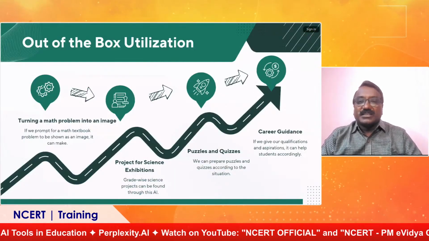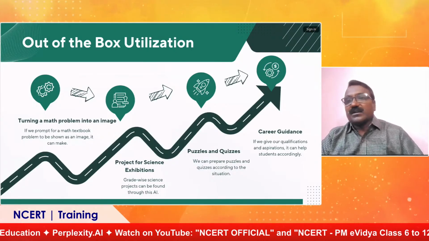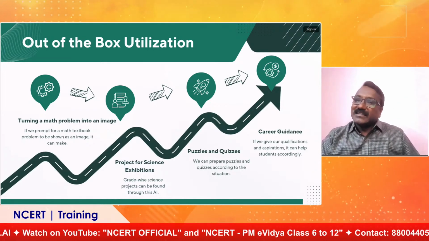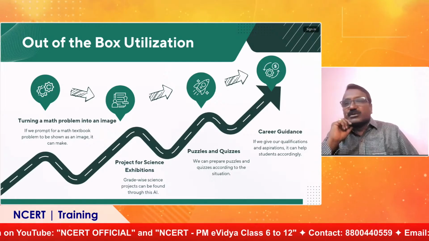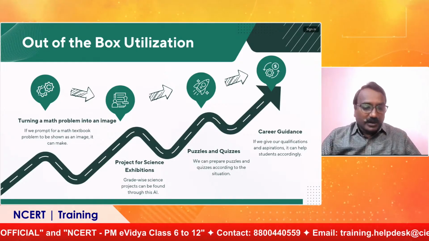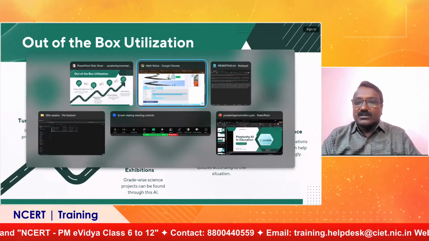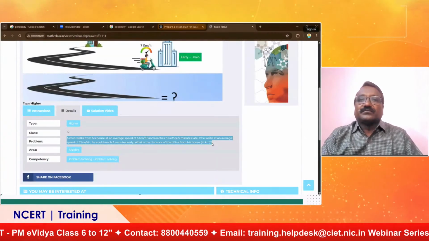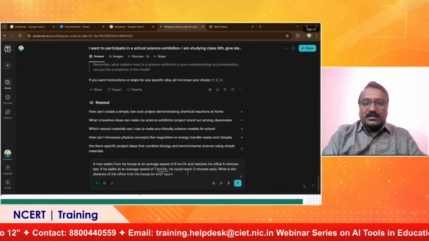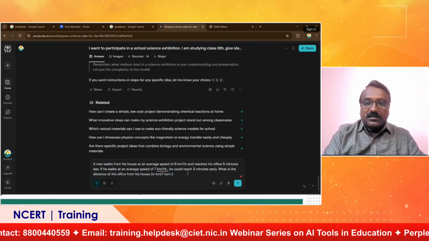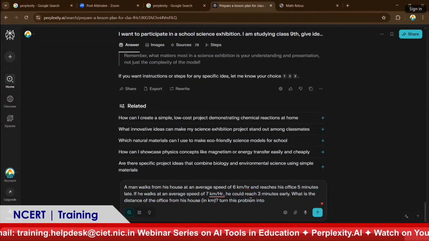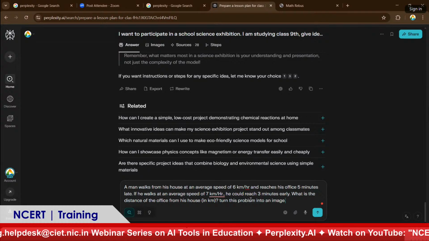Not always does it give the same prompt or same answer. For previous history and all, it will generate a simple image of the problem, and further you have to inquire into that. So what I do, I just ask this problem: turn this problem, just this problem, into an image. We'll see what it will do.